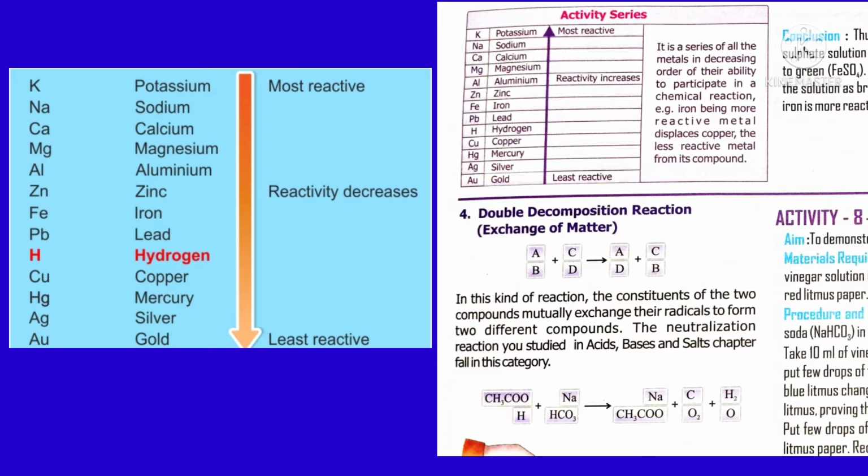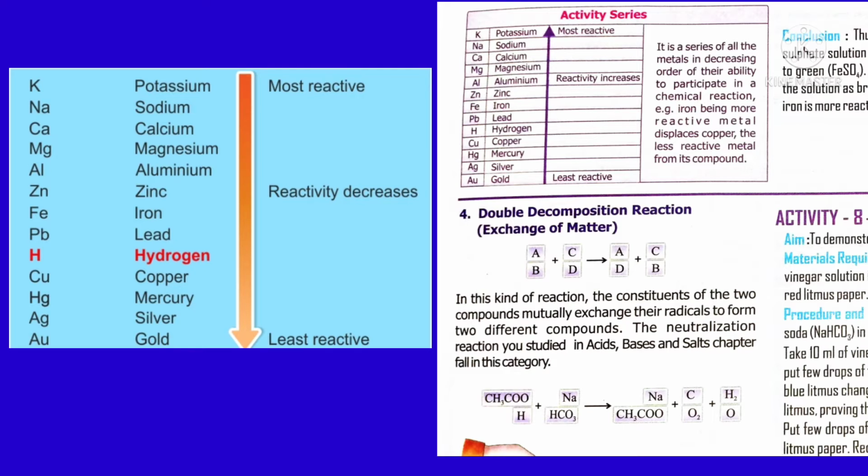But the reaction of zinc with potassium sulfate does not happen, because zinc is a less reactive element. Potassium in potassium sulfate is the more reactive element. Potassium is present in the form of a compound, so we can say potassium ion. Zinc is weaker than potassium, so zinc cannot displace potassium from the salt potassium sulfate. So no reaction occurs. So what do you understand? The elements at the top of the series are more reactive than lower elements. So in such a type of reaction, displacement can proceed.